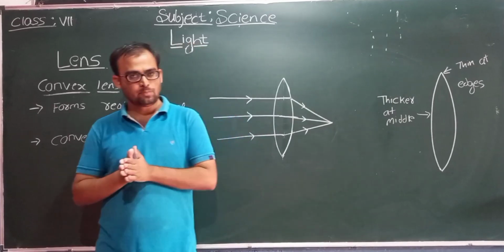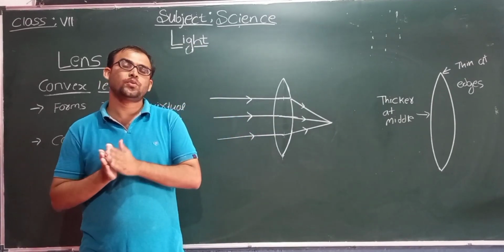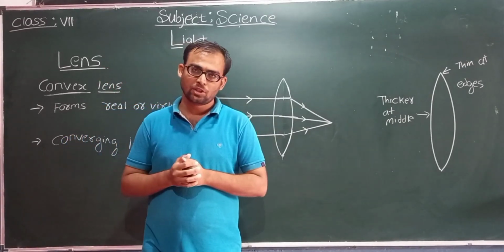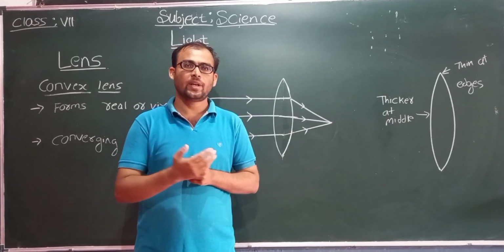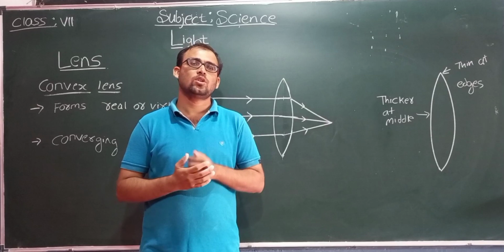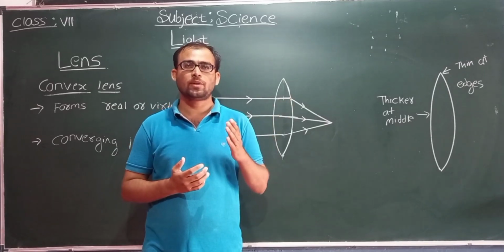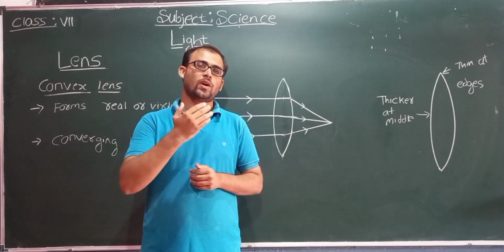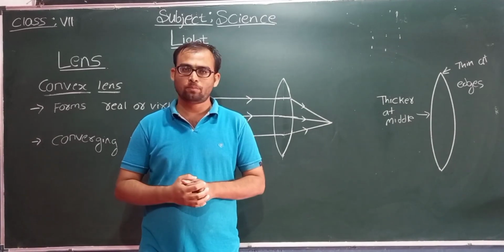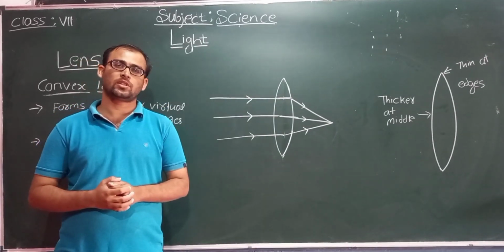Transparent objects are those which allow the light to pass through them. For example, fiber, glasses. The best example for a transparent object is glasses, and even water. Water is also a transparent object. Students, now we shall discuss the lenses.